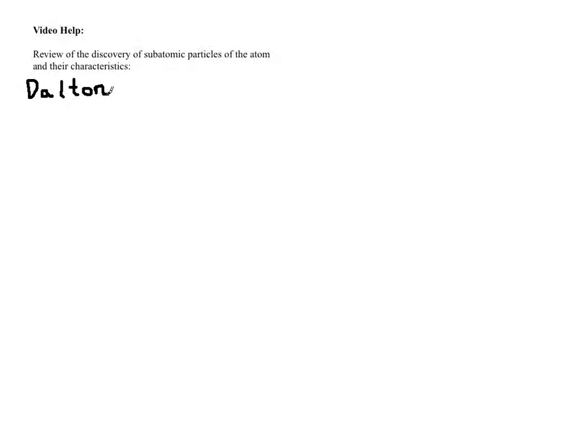First of all, he said that atoms of a specific element are going to be identical. He also said that atoms can never be lost or gained. You can only change the orientation of them or break them apart or combine them together. And the last thing he said was that elements can combine together to form a specific compound. So this is a very broad view of atoms, and the reason why he didn't go more in depth about the subatomic particles that we now know about is because he didn't have the technology to be able to do that. The first person to really discover subatomic particles who's given credit is Thomson.